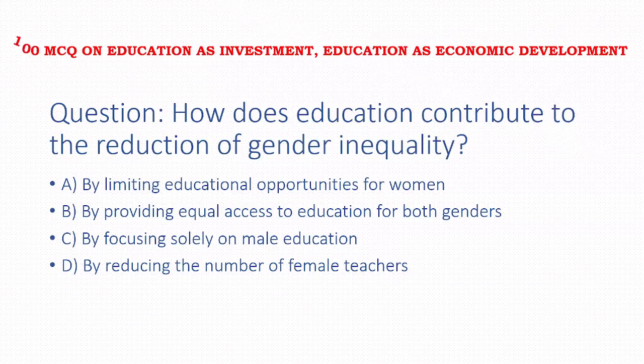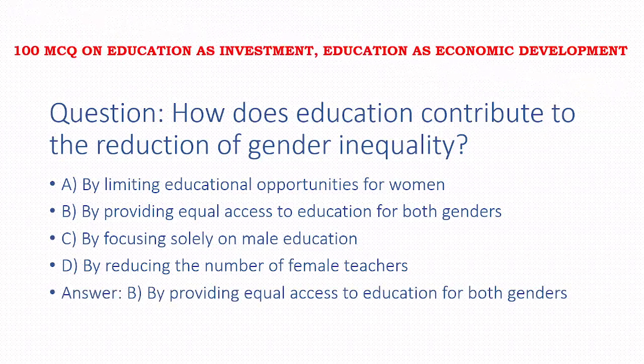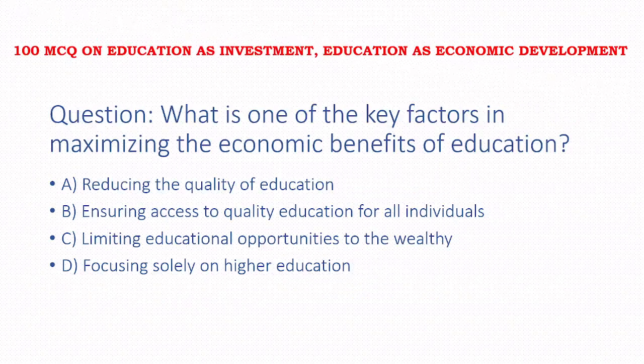Next, how does education contribute to the reduction of gender inequality? Options: by limiting educational opportunity for women, by providing equal access to education for both genders, by focusing solely on male education, by reducing the number of female teachers. Answer of this question is by providing equal access to education for both genders.